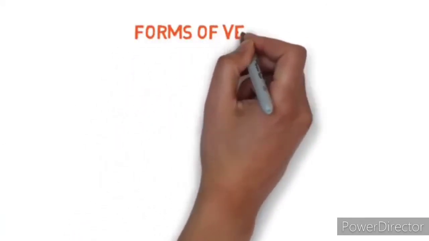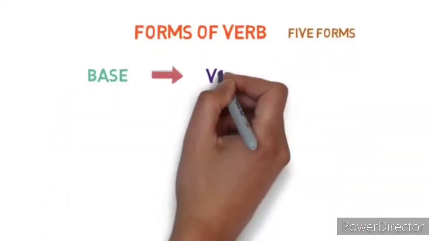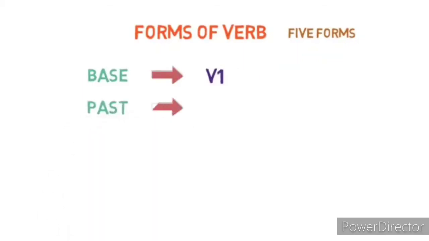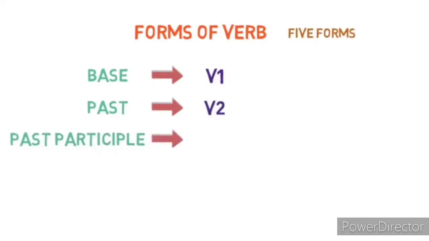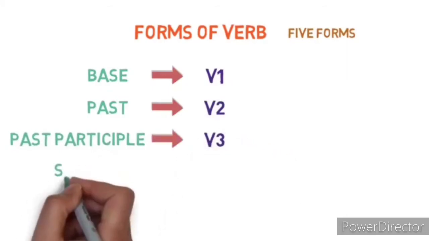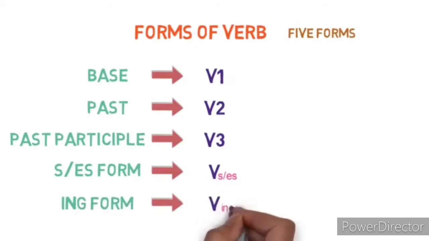For that, we need to know the forms of verbs, which are mainly divided into 5 forms. Base form, which we will denote as V1. Then past form, which we will denote as V2. Then past participle form, which we will denote as V3. Then S or ES form, which we will denote as VS or ES. Then ing form, which we will denote as VING.